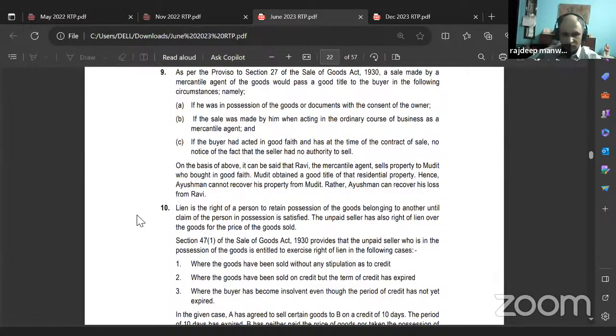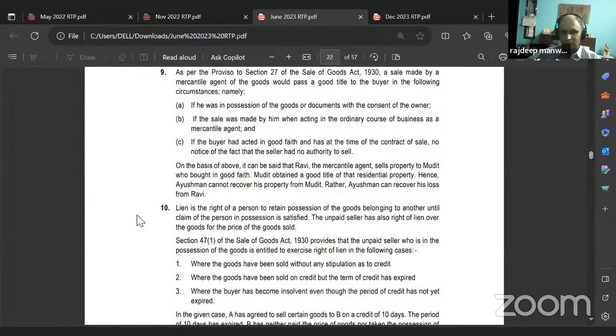A, if he was in possession of the goods or documents with the consent of the owner. B, if the sale was made by him when acting in the ordinary course of business as a mercantile agent. And if the buyer had acted in good faith and has at the time of contract of sale no notice of the fact that the seller had no authority to sell. That's all.